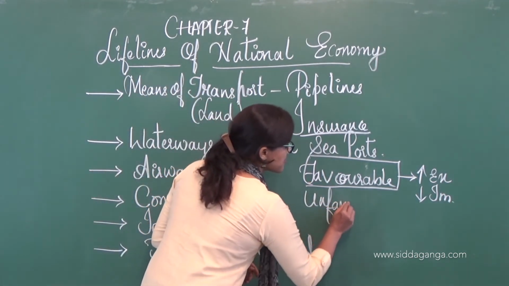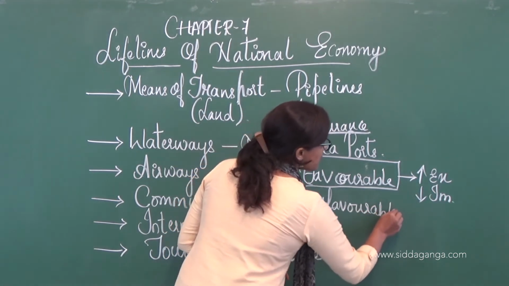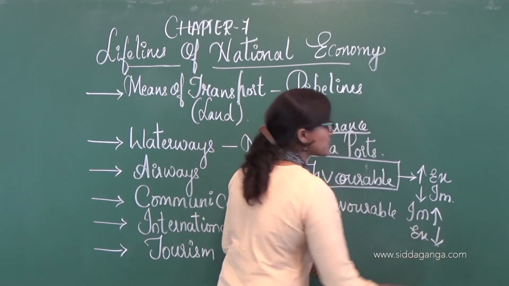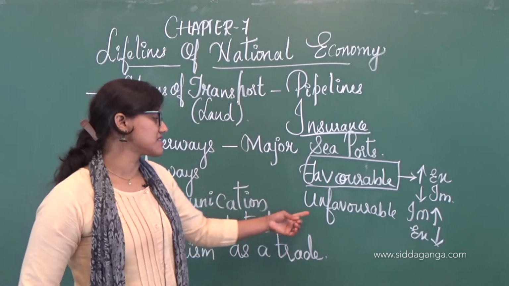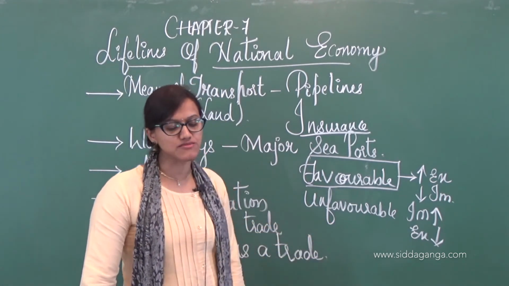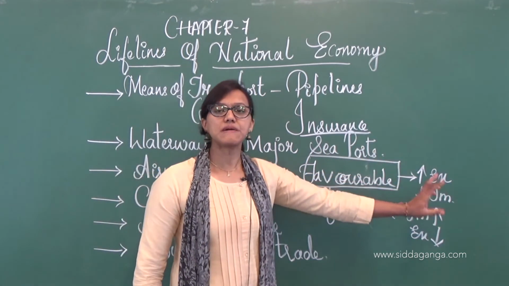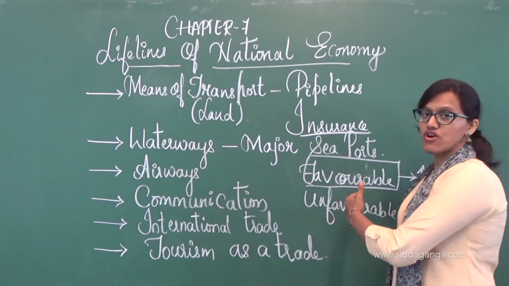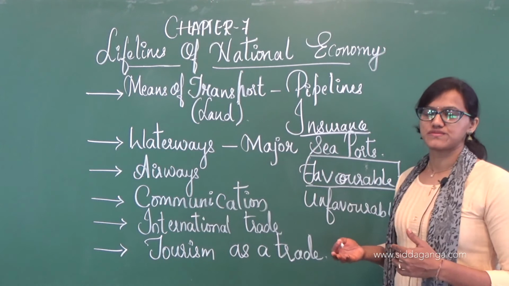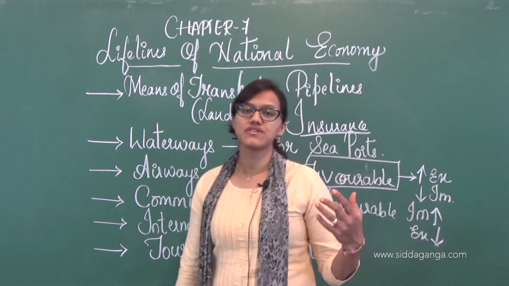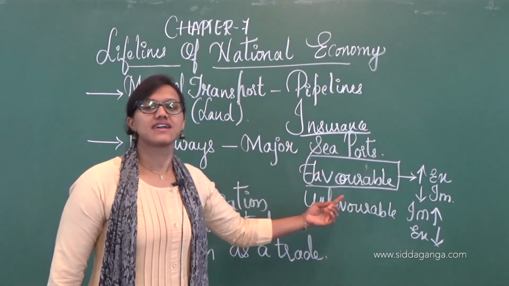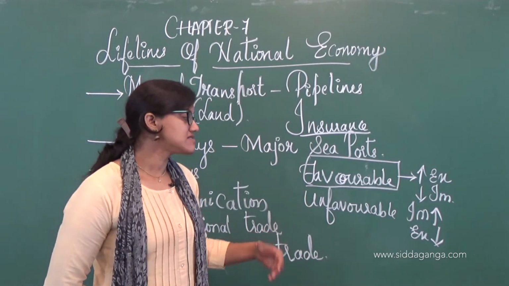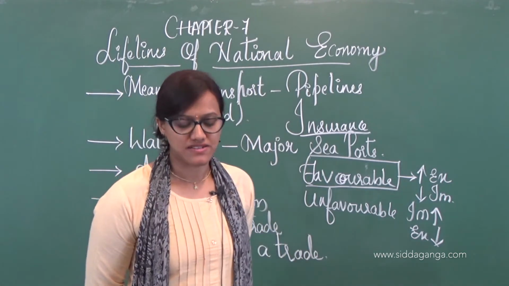And what is unfavorable in nature? Wherein the import is more and export is less. If the export has decreased, then that is unfavorable in nature. So when it comes to international trade, export and import are the two components. If you are having more export, that is an income to the nation, right? If the export is more compared to the import, then that is favorable in nature. And if there is more import but less export, then that is an unfavorable balance of trade.